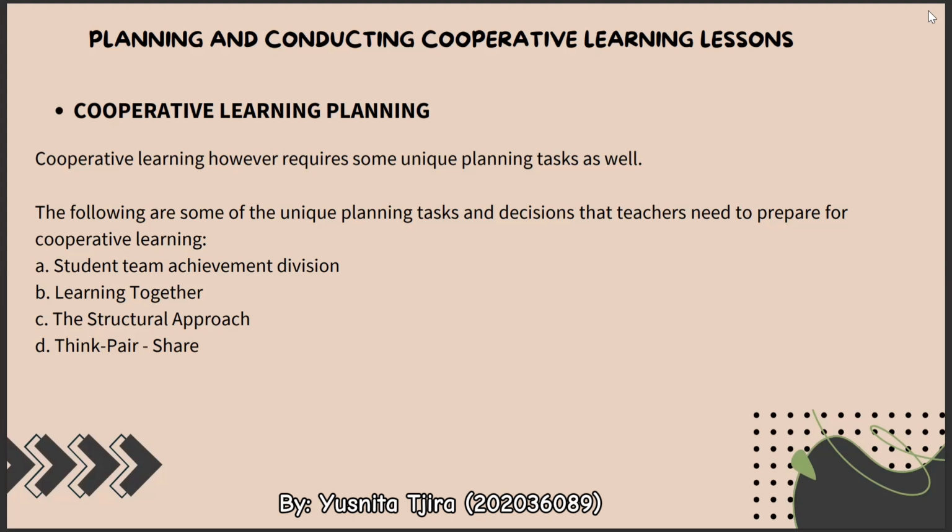And the second, learning together. They have students complete assignments in 4 or 5-member heterogeneous teams. Rewards are most often based on the product of the team's work. More than other approaches, the Johnsons emphasized the importance of group dynamics, and their approach contains processes for having students debrief and discuss how well they are working together. The emphasis, perhaps more than other approaches, helps students learn important social skills.